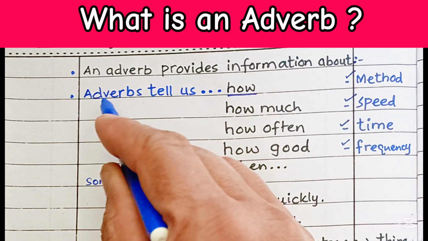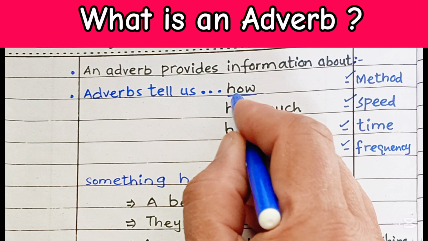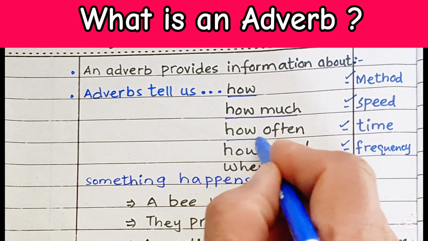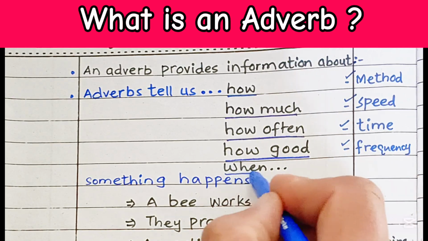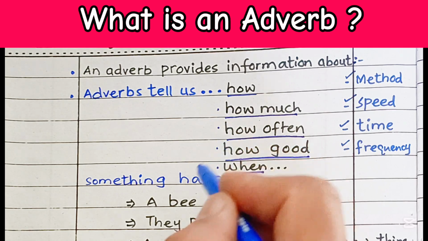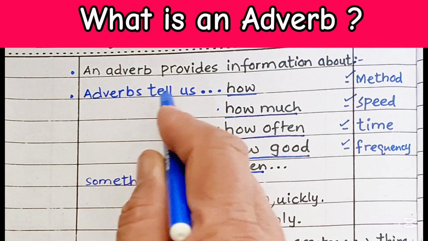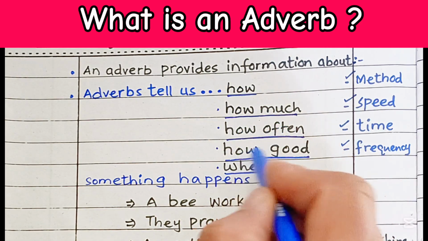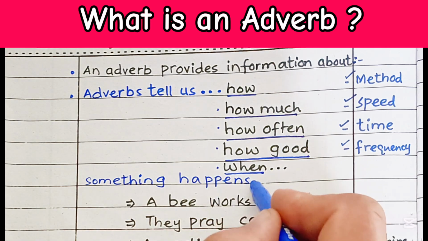And we know that adverbs tell us about how much, how often, how good, or when. Actually, adverbs tell us how much, how often, how good, or when something happens.